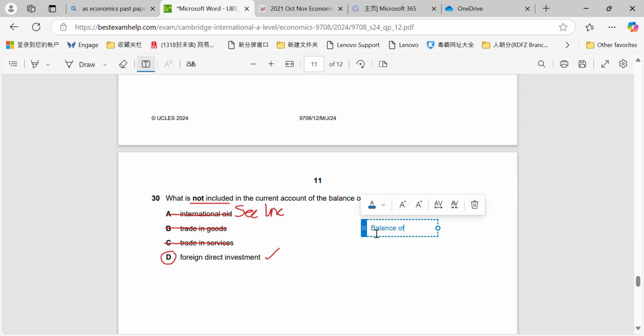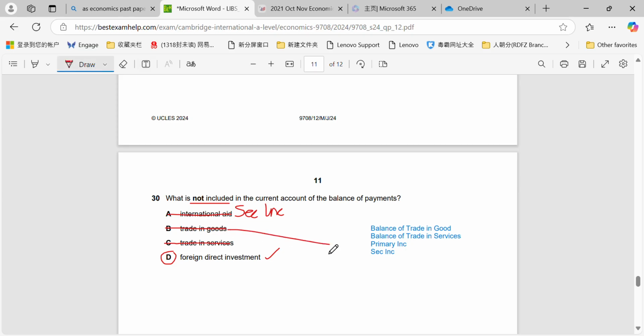It's made up of the balance of trade in goods. It's made up of the balance of trade in services. It's made up of the primary income account and the secondary income account. So as you can see, A would be a component on the secondary income, and trade in goods and trade in services, they would be their own separate components. So they would be included as well in the current account.